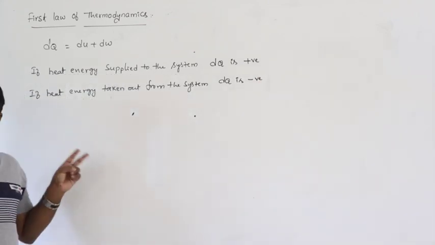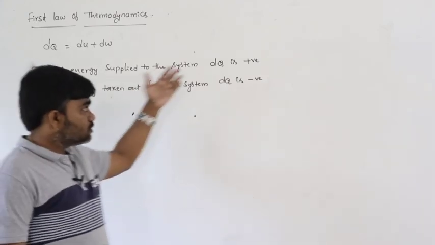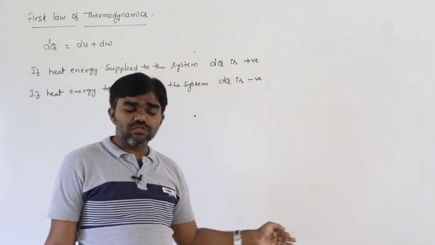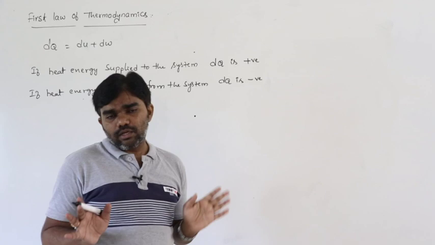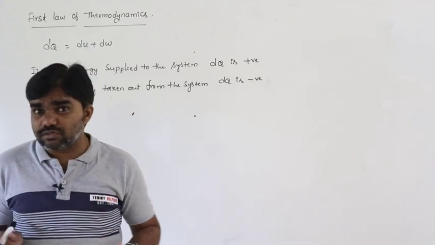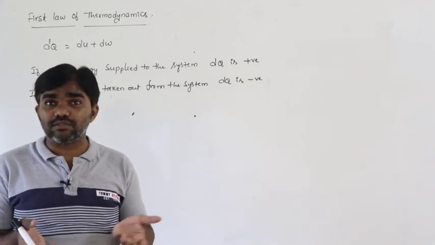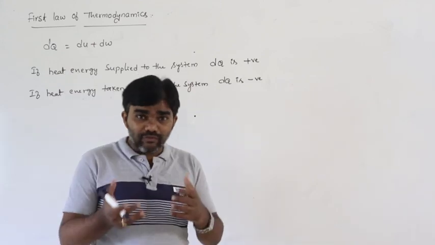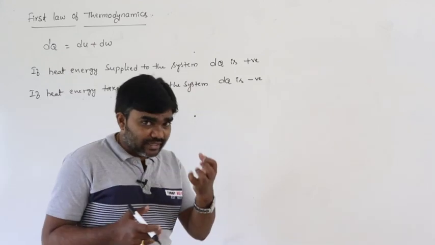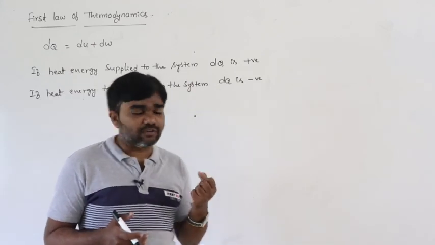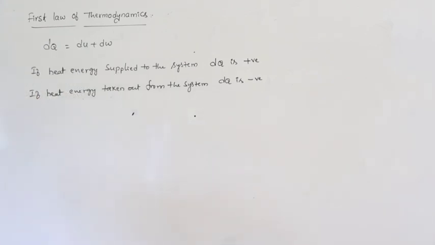So these are the sign conventions. When we can use this positive sign, when we can use this negative sign, that is important. That means we are supplying heat energy to the system, that means we are helping others. So that is positive. We are taking help, that means heat energy taken out from the system or extracted from the system, then dQ is negative.